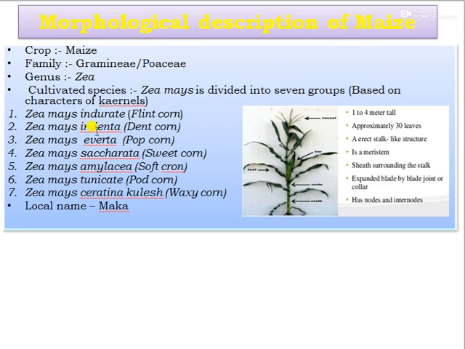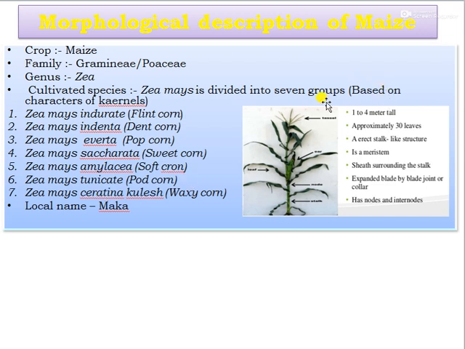The first one, Zea mays indurata, that is flint corn; Zea mays indentata, that is dent corn; Zea mays everta, that is popcorn; then Zea mays saccharata, that is sweet corn; Zea mays amylacea, that is soft corn; then Zea mays tunicata, that is pod corn; then Zea mays ceratina, that is waxy corn. And the local name of this maize is called maca.